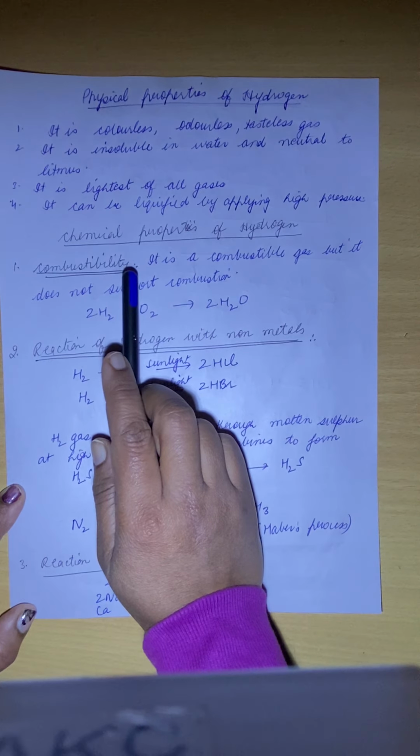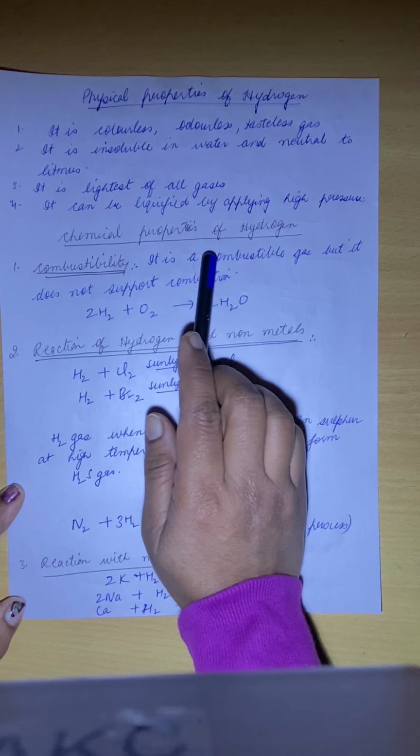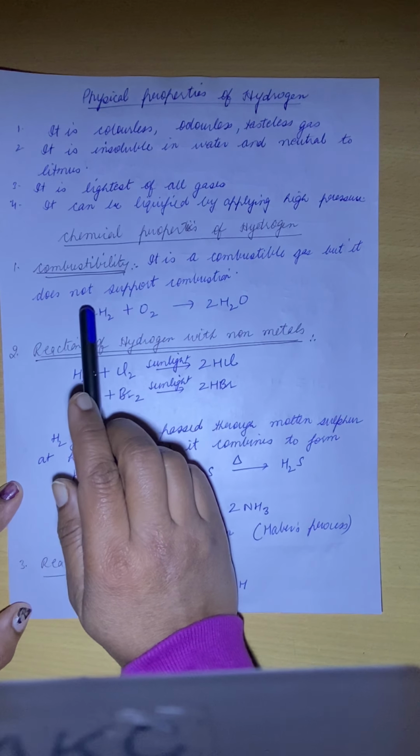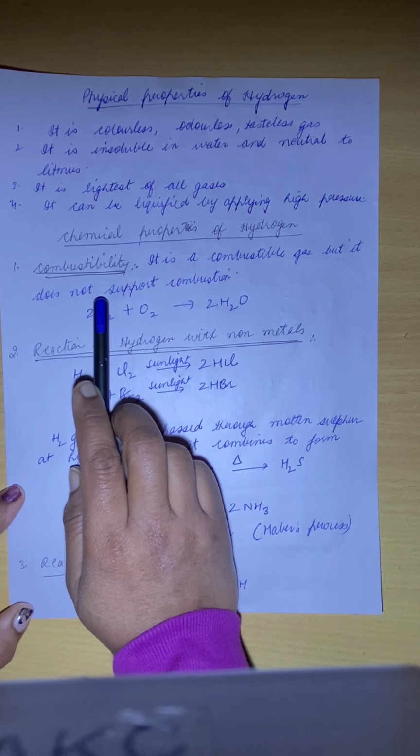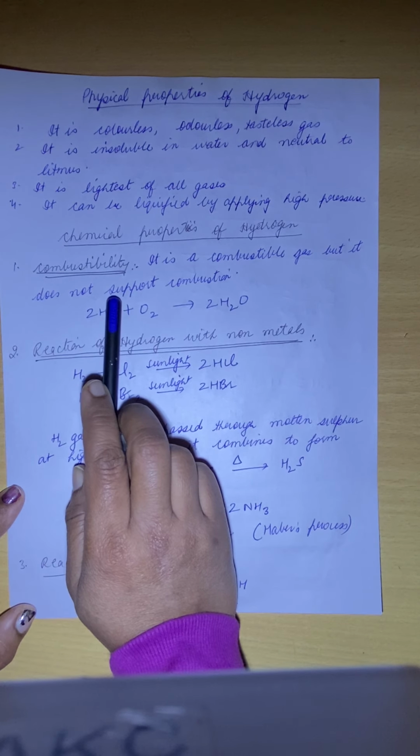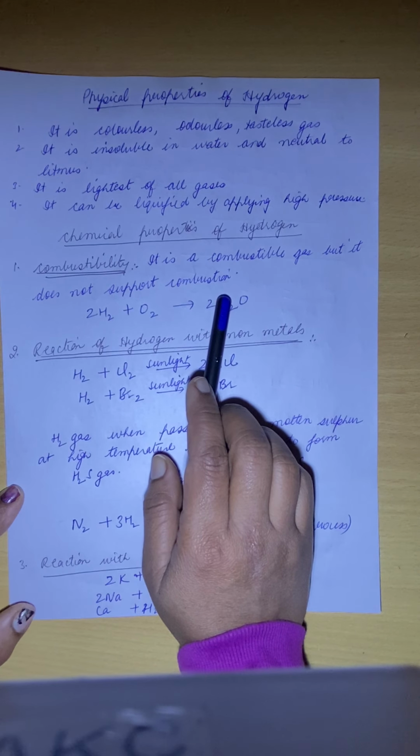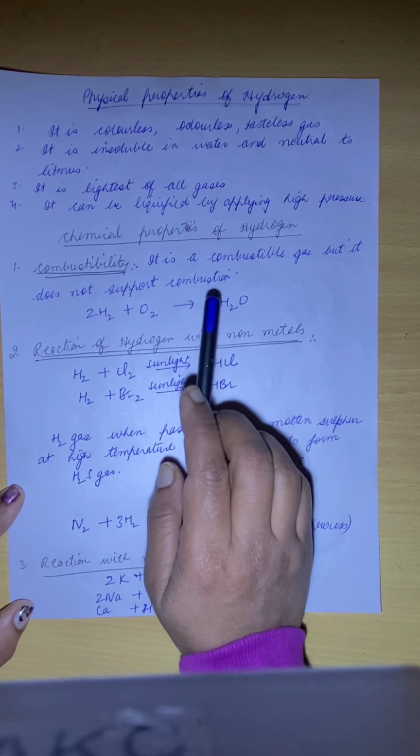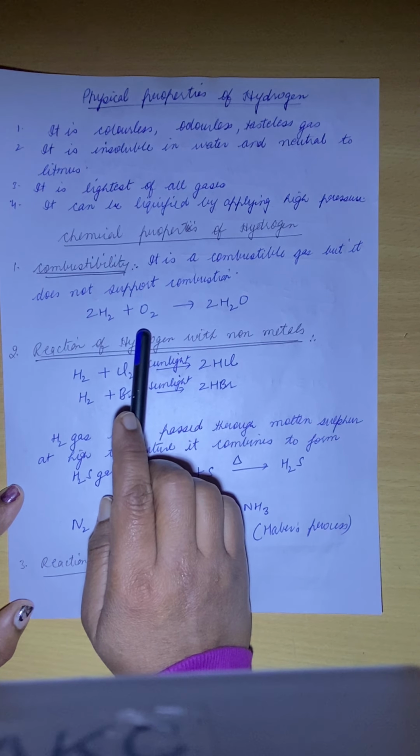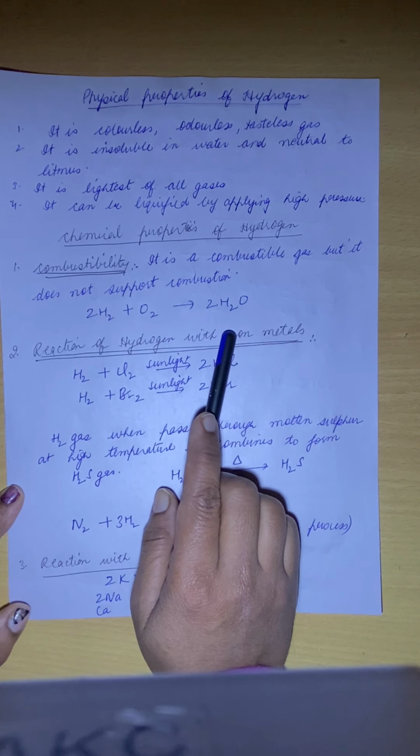Next are the chemical properties of hydrogen, meaning how hydrogen behaves chemically. First is combustibility. As I told you in your last lecture, hydrogen is a combustible gas. It can burn easily, but it does not support combustion. It is not a supporter of combustion. Only oxygen is the supporter of combustion. If it burns in air, it will change into water, right?